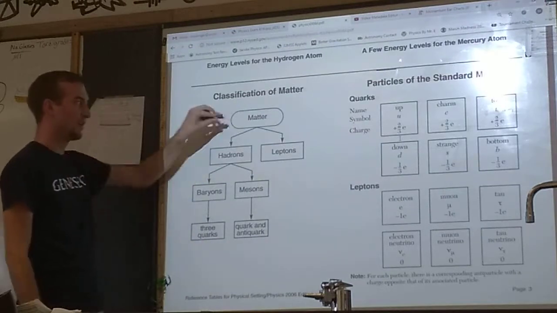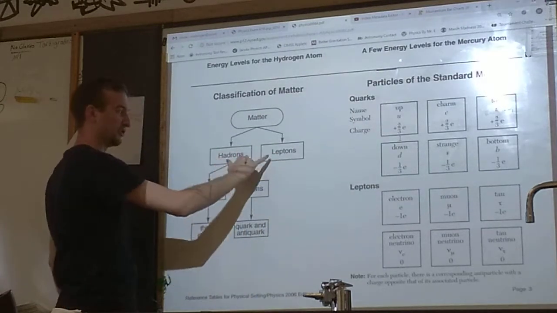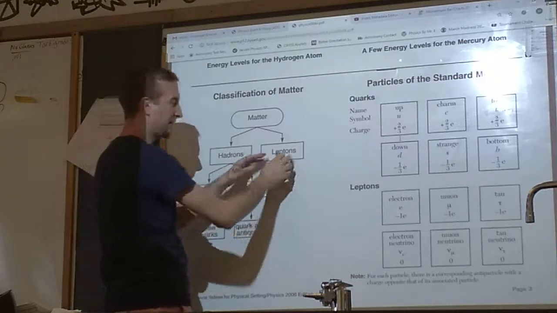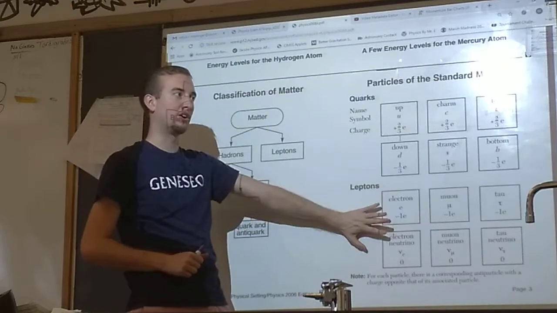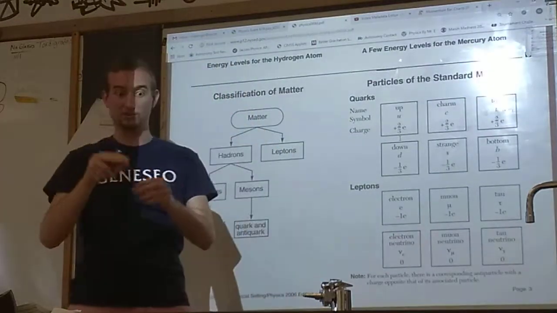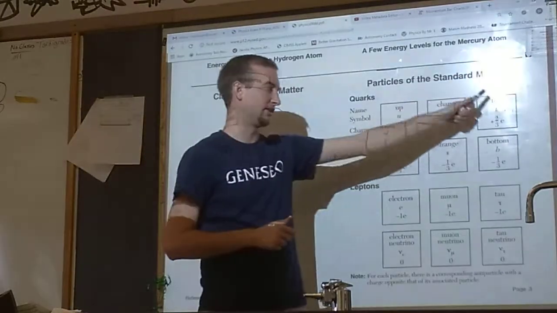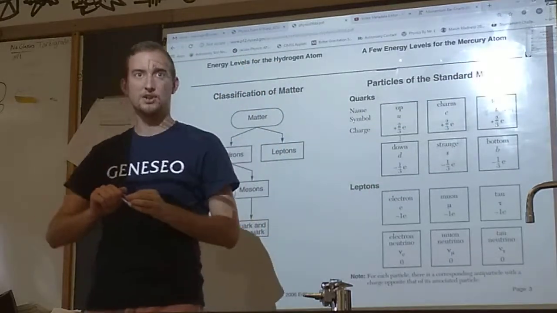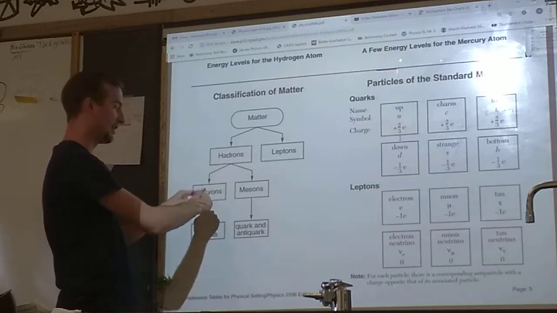Classification of matter. All matter can be broken down into leptons and hadrons, two different classes of matter. The leptons are all displayed right here. They cannot be broken down any farther. They are all fundamental. There's nothing inside of an electron that you can split apart. Hadrons, on the other hand, are all made up of different combinations of quarks. Depending on the combination, hadrons can be grouped into either baryons or mesons.